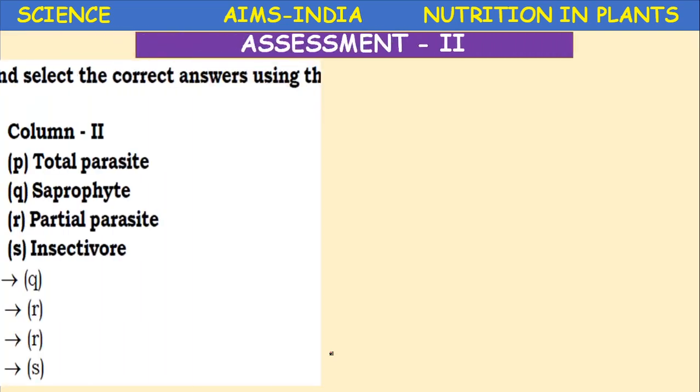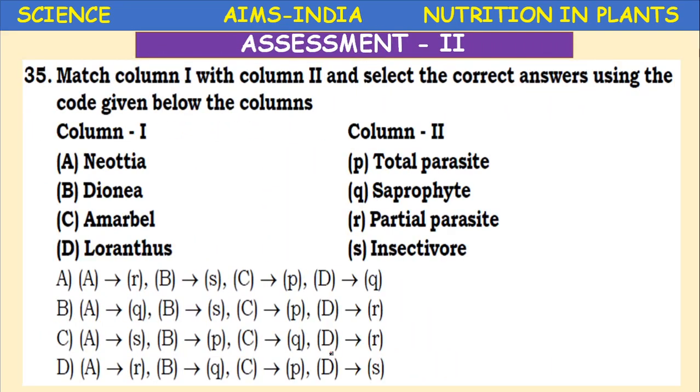Next, match column 1 with column 2 and select the correct answer using the code given below. These types of questions generally appear in the MCET as well as the NEET medical entrance examinations. Column A: Neotia, Dionia, Amarbel, Loranthus. Column B: total parasite, saprophyte, partial parasite, insectivore.